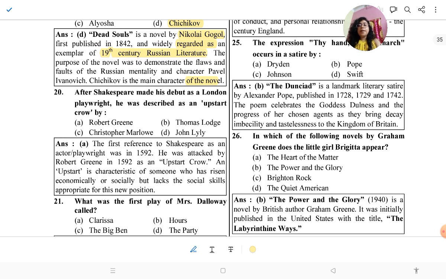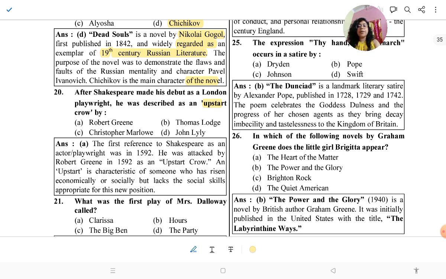After Shakespeare made his debut as a London playwright, he was described as an upstart crow. Where I discussed the famous literary terms, I explained the term upstart crow. It was given by Robert Greene.